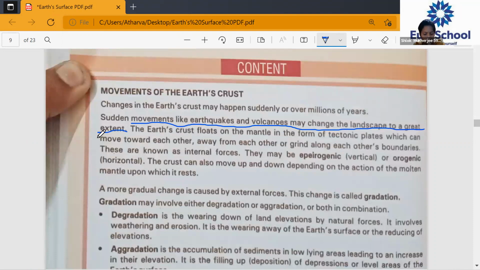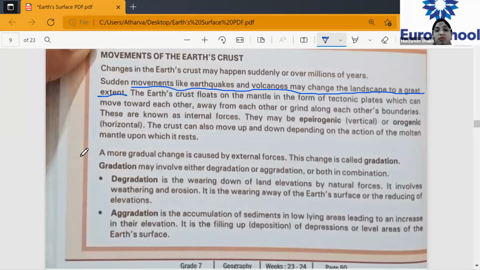The Earth's crust flows on the mantle in the form of tectonic plates, which can move toward each other, away from each other, and grind along each other's boundaries. These are known as internal forces. They may be epirogenic, that is vertical, or orogenic, that is horizontal. The crust can also move up and down depending on the action of the molten mantle upon which it rests. So basically, you need to underline and understand that the Earth floats on the mantle.